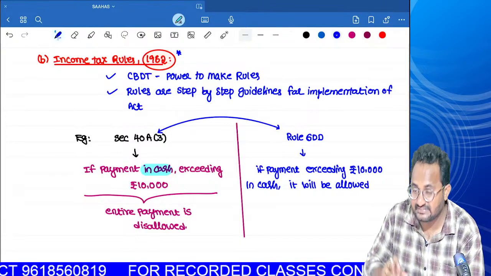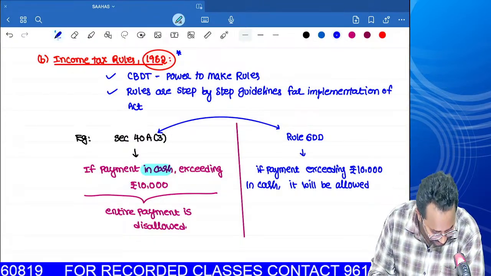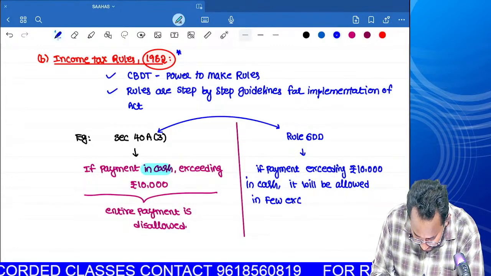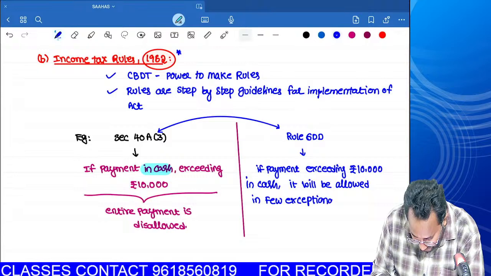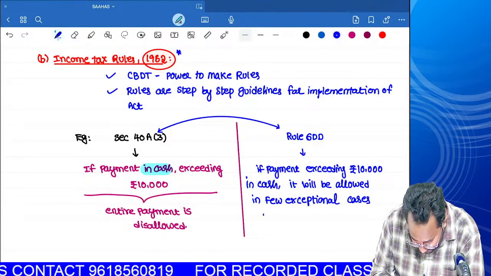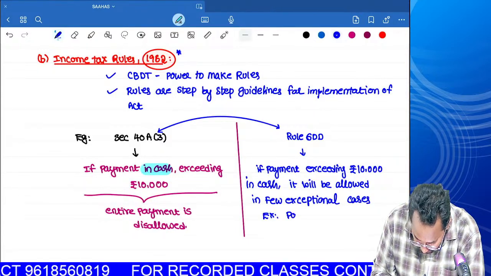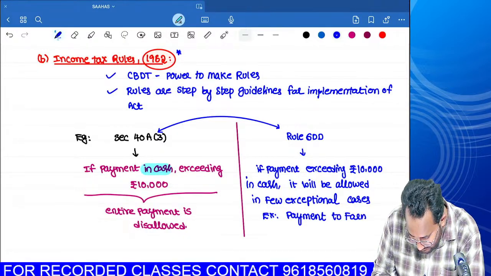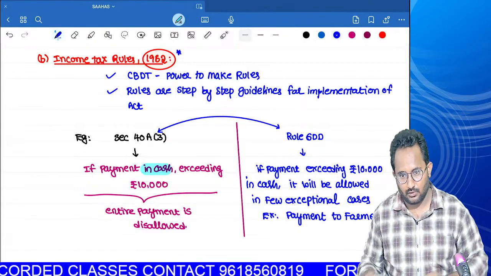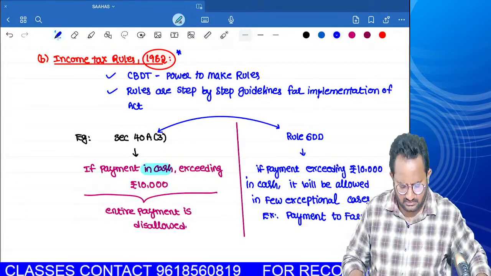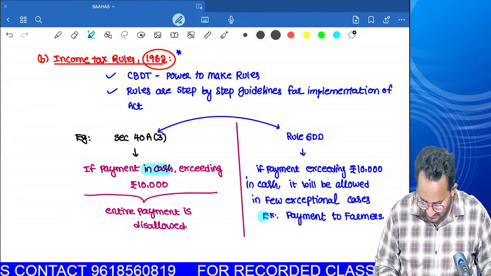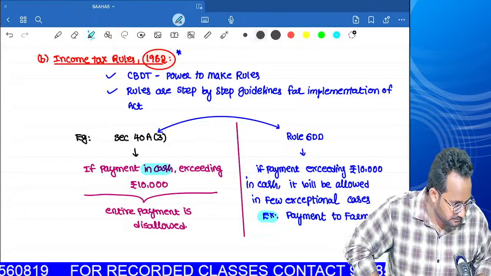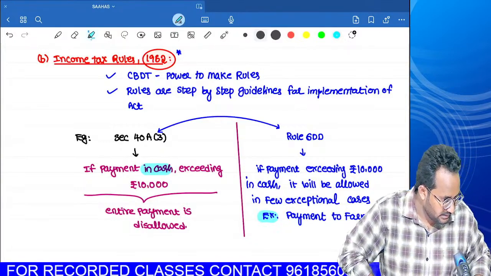It is allowed only in a few exceptional cases. Can you tell me one example? Payment to farmers. Normally we have a long list, but you just have to remember one. That's enough. In the PCBP chapter, I will give you the detailed explanation.